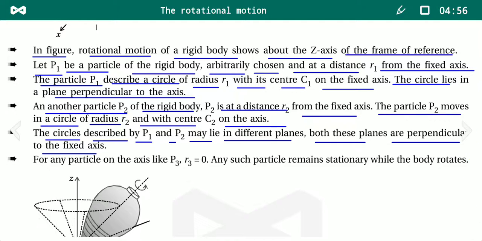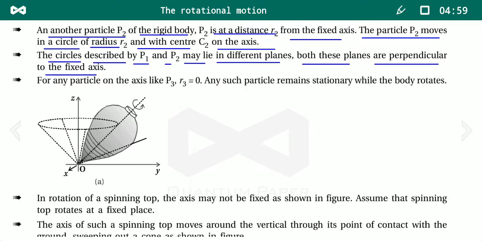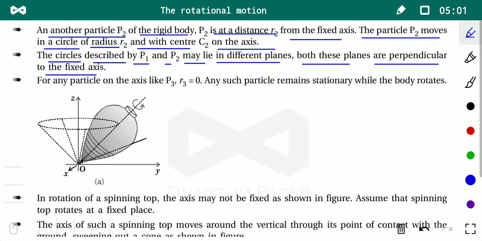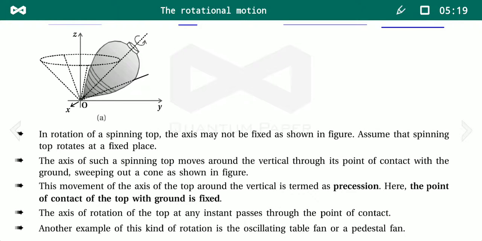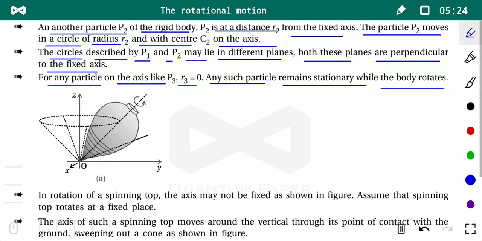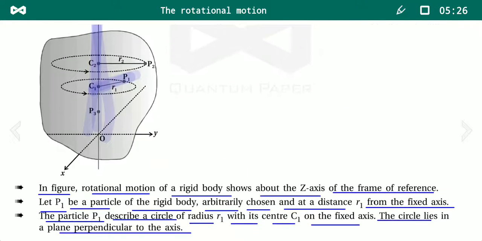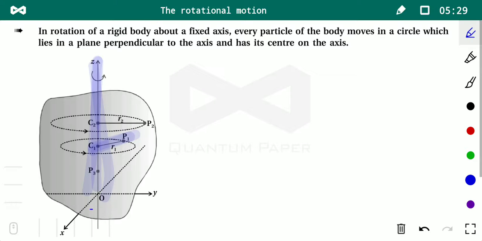Here, for any particle on the axis like P3, r3 is equal to 0, and any such particle remains stationary while the body rotates. So particle P3 will remain stationary as the body rotates, that you can understand. Now we are discussing further the rotation of a spinning top. Students, this was the case of rotational motion about a fixed axis.